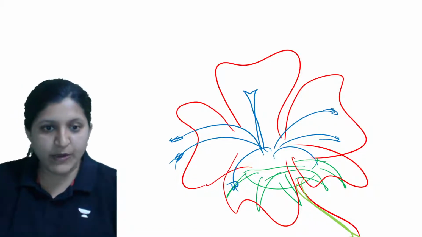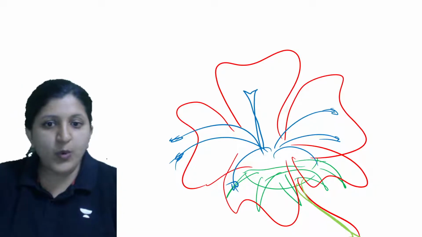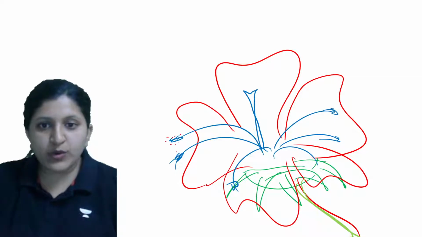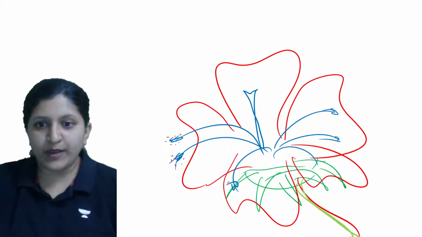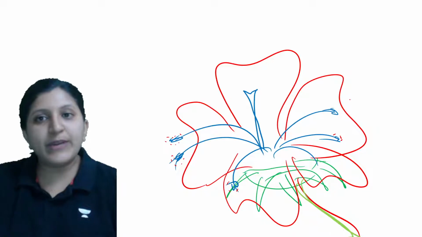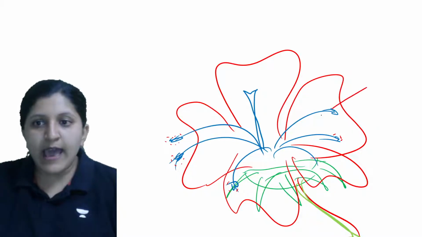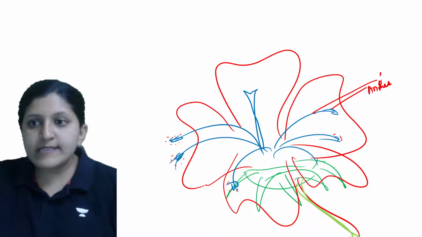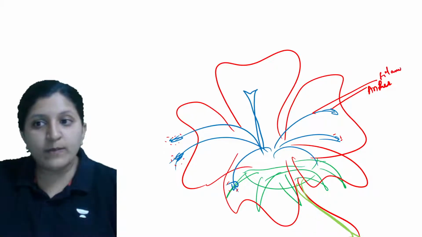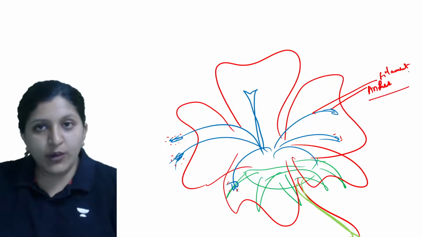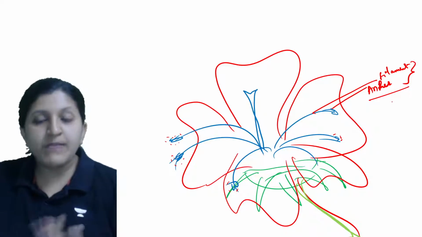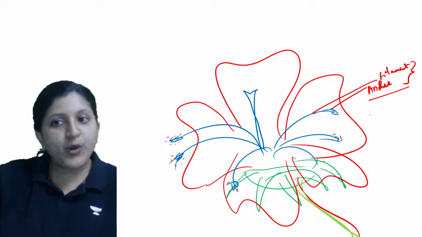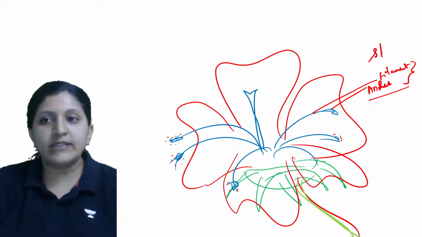So this is going to produce pollen grain, and this particular part, the anther and the filament, both of them together are forming a male reproductive part.